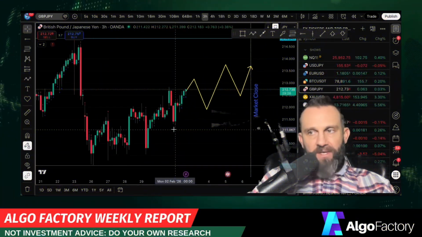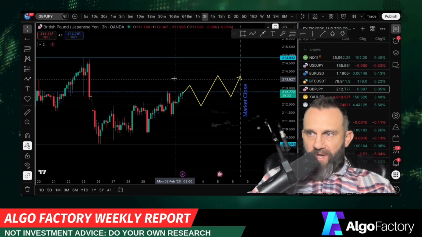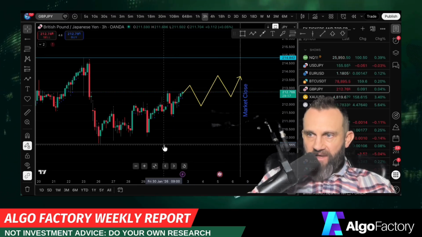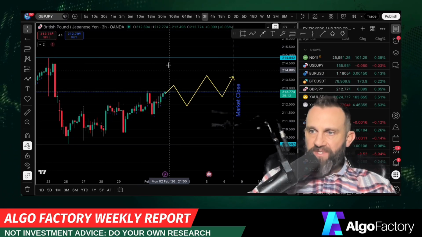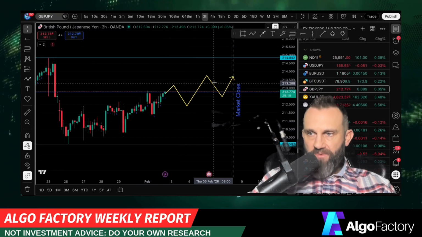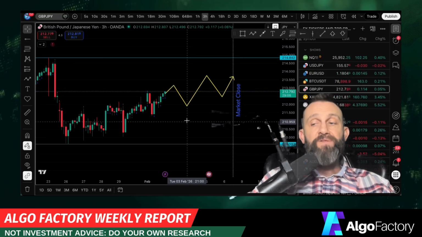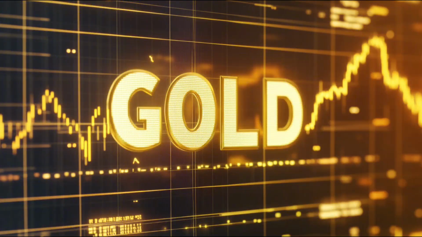This is just grinding up and to the right. I had it grinding last week. I have it grinding this week. We have a very simple upper bound at 214.84 on the top and at 209.57 yen to the British pound on the bottom. And I expect price to stay well within those bounds and just grind up and to the right a little bit. We'll see how that goes. There's a lot of data coming out this week for the British pound, but this is what the algos say right now. Let's move to gold.